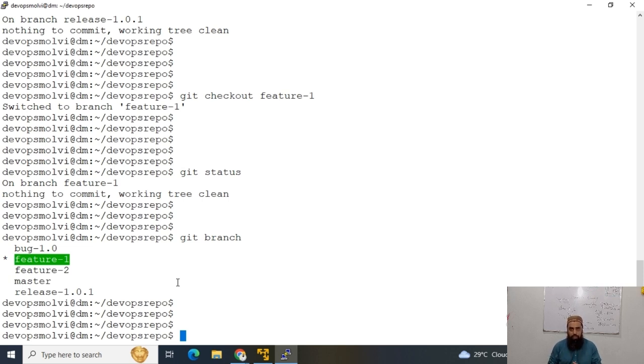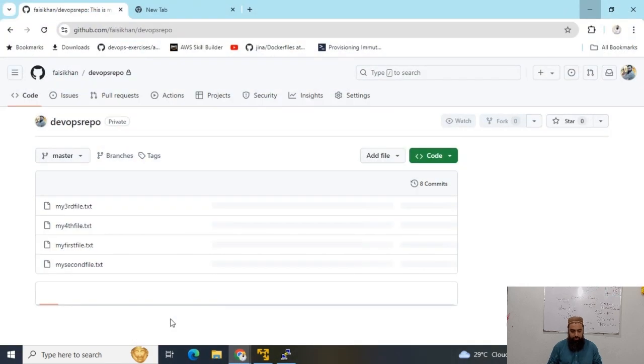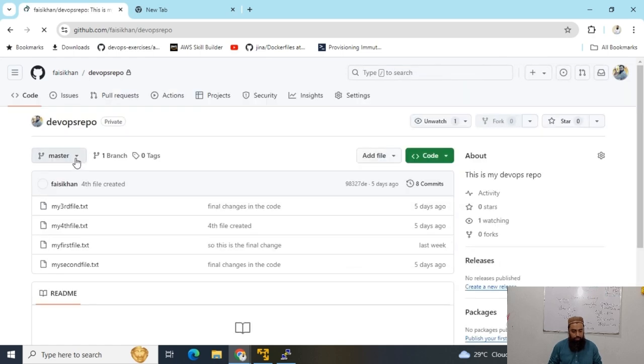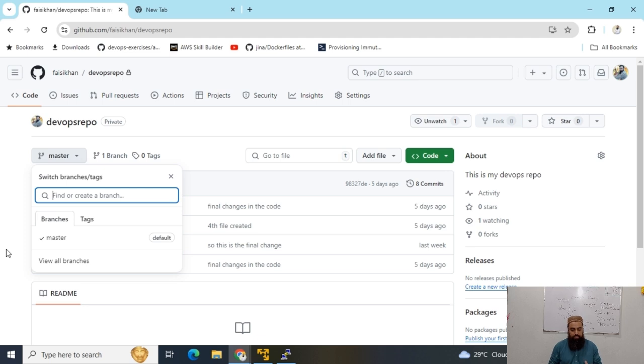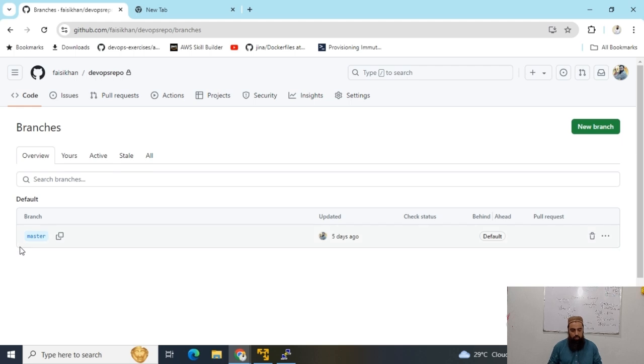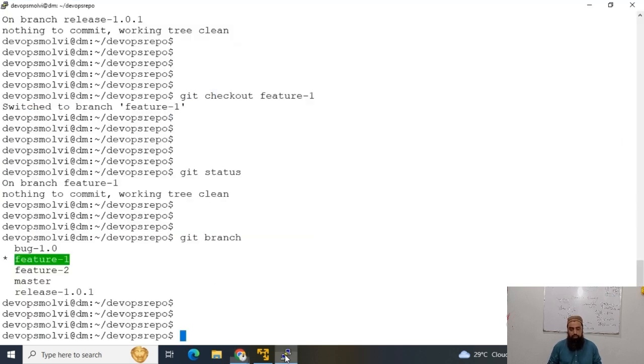Now there is one important thing that I want to let you know, that still we have only one master branch here. We don't have other branches. You saw, if I click on view all branches, I have only one master branch. So I have to use a new command to push these branches to my GitHub, to my remote repository.